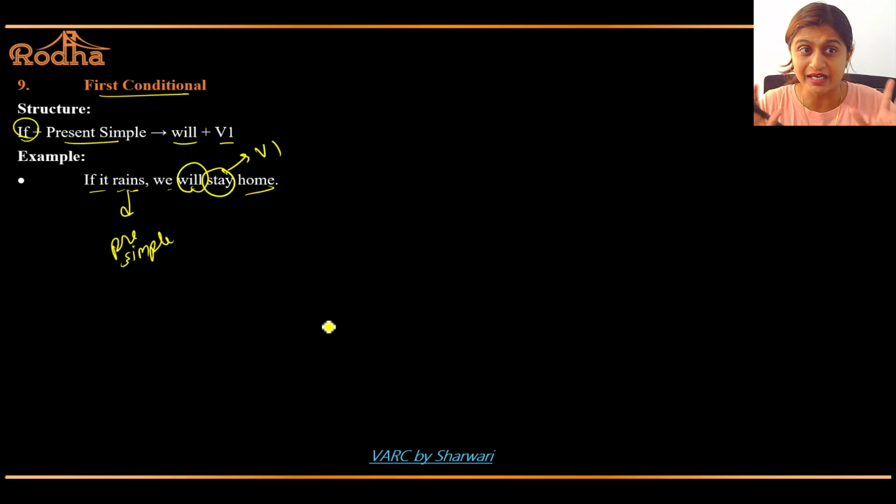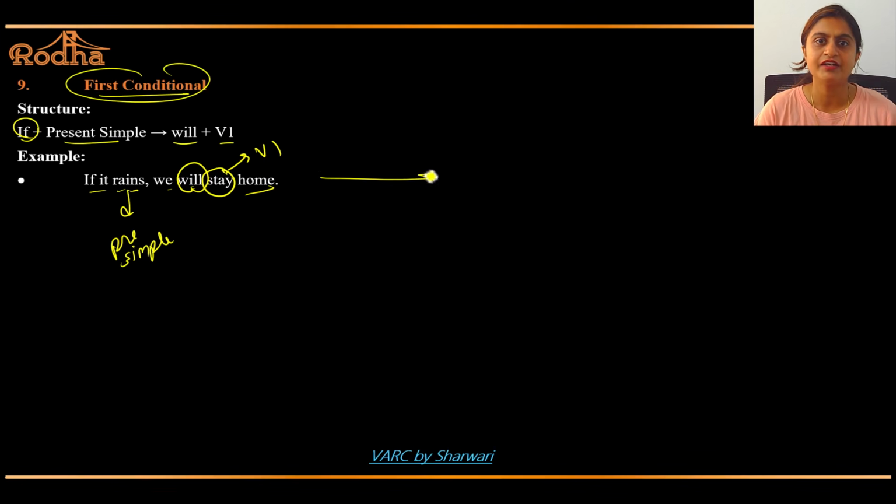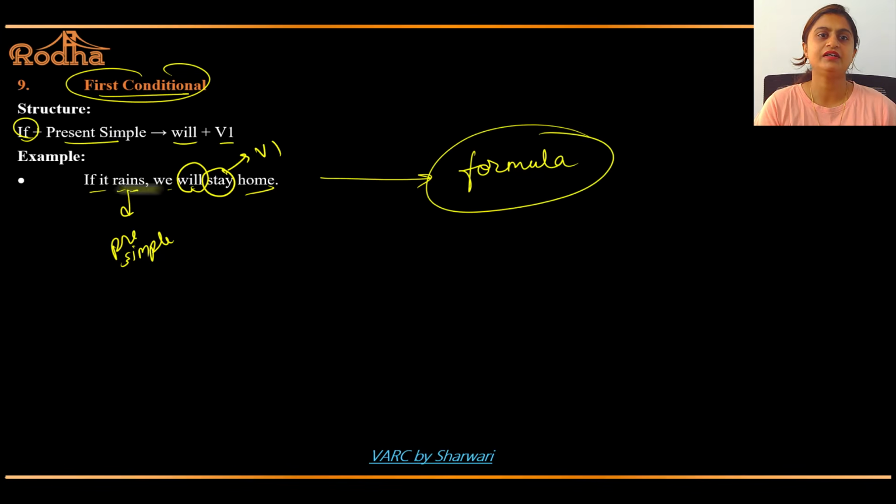Right now, it is not raining. If it rains, then we'll stay at home. This is called a first conditional. Treat this as your formula.